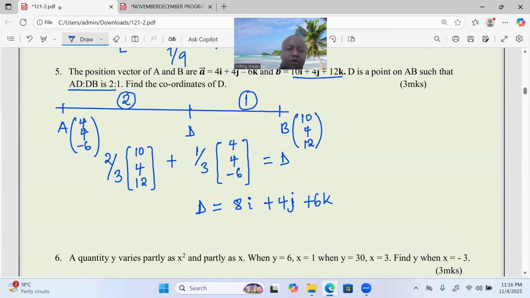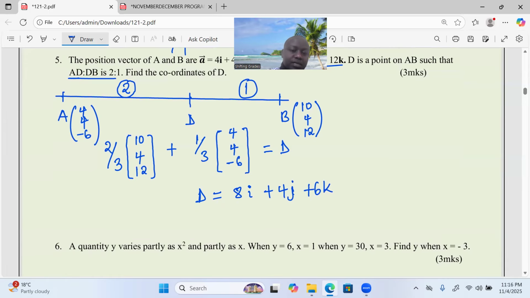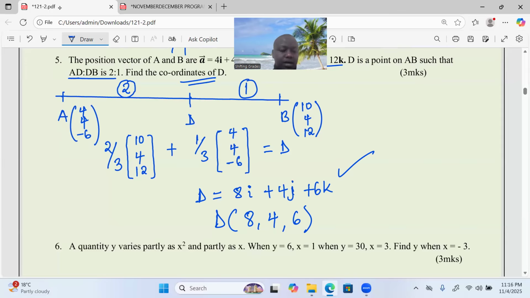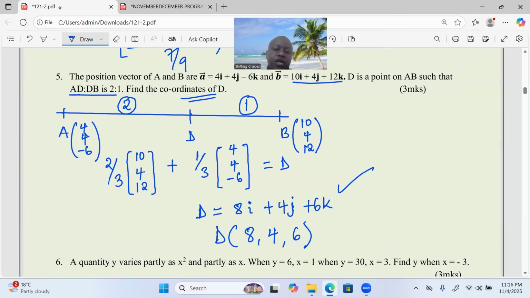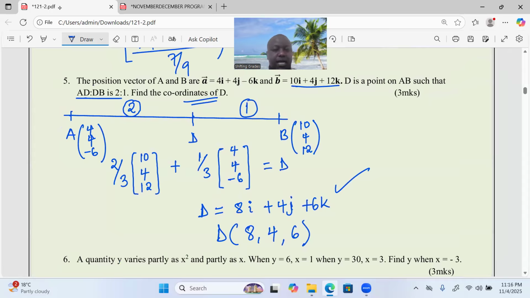Okay. And now we are supposed to write D as a coordinate. So D equals to, this is the position. So D equals to 8, 4, 6. Now, when told to find coordinates, take it as a personal responsibility of ensuring one thing here: you don't leave it as a position vector, and you also don't leave it as a column vector.